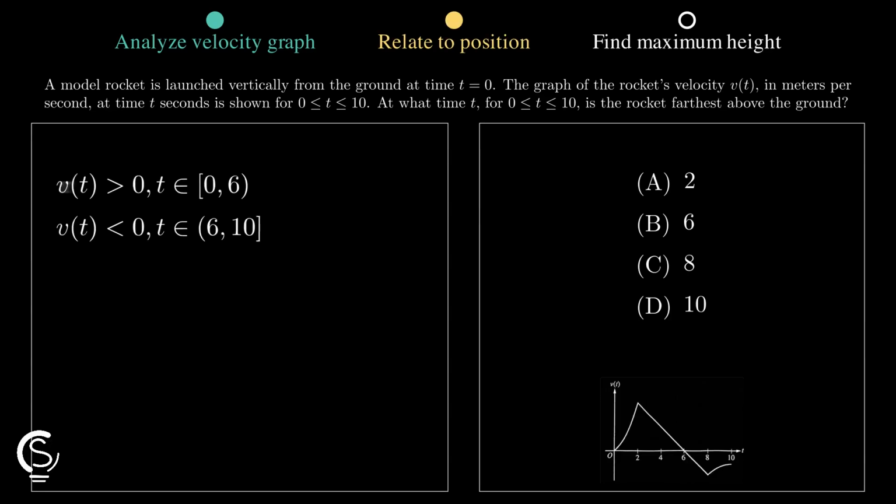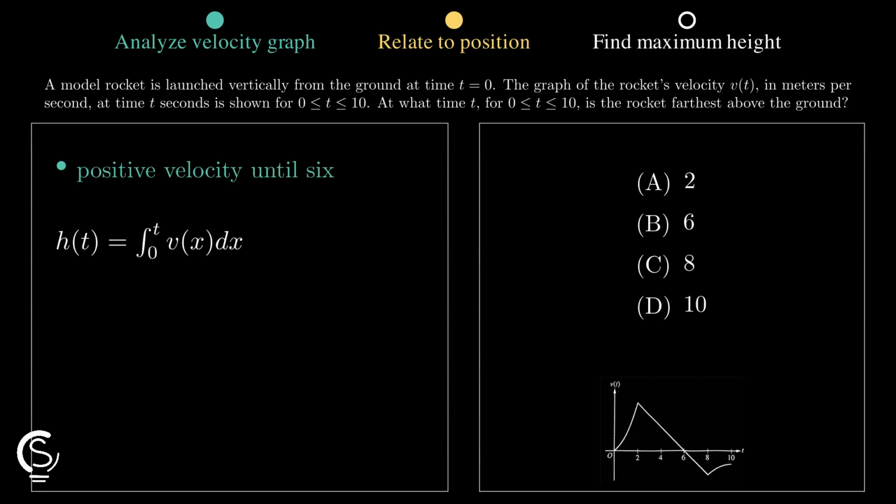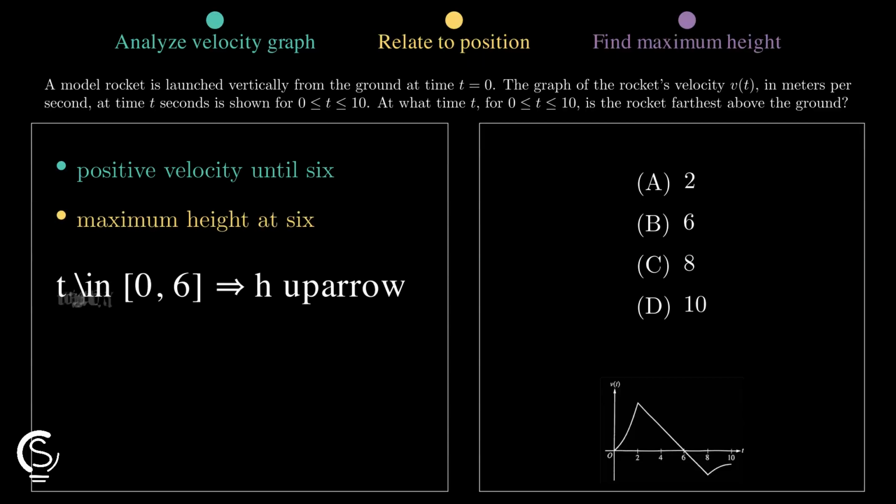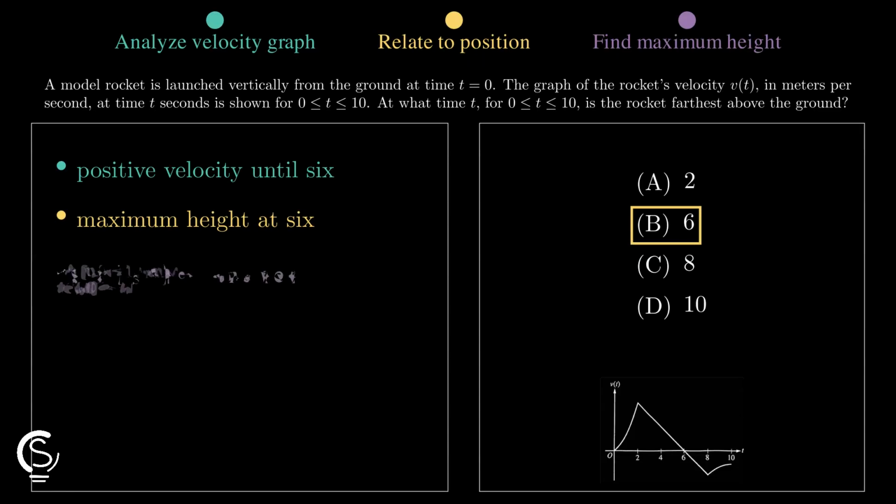Since the rocket moves upward while velocity is positive and downward when negative, the maximum height occurs exactly when the velocity switches from positive to negative at time t equals 6. At t equals 6, the rocket stops climbing and begins to fall. Anytime after 6, the negative velocity subtracts from the total height, confirming 6 is the time of maximum.